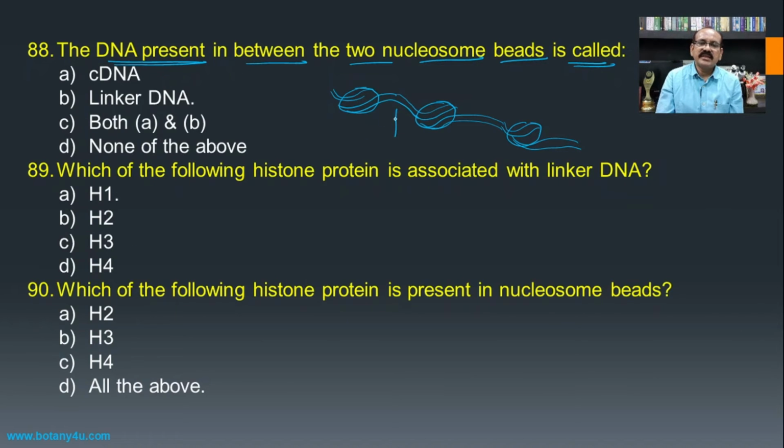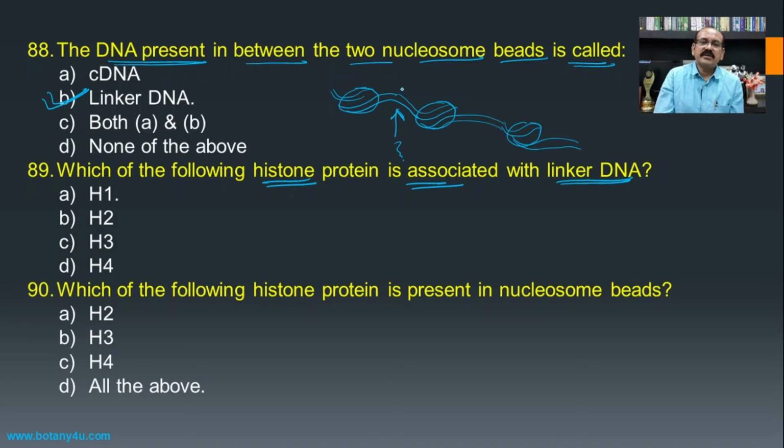So the DNA which is present in between the two nucleosome beads is known as linker DNA, and hence it becomes the answer for this one. Then which of the following histone proteins is in association with the linker DNA?